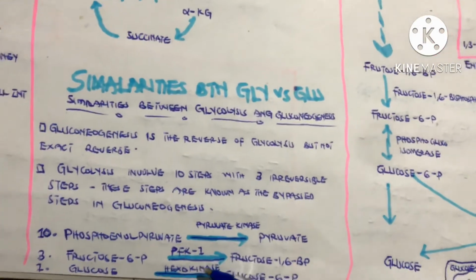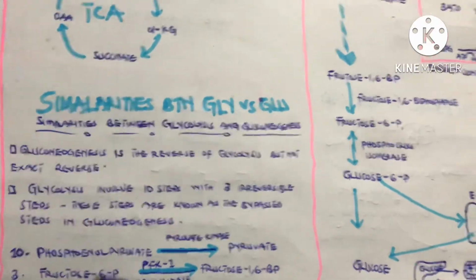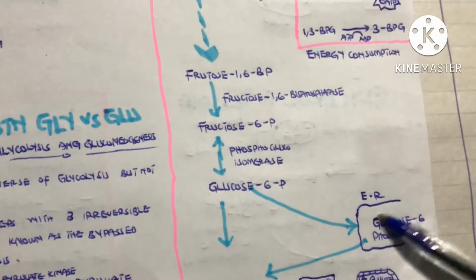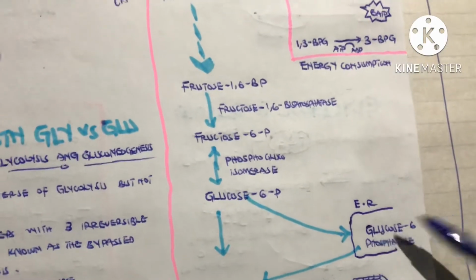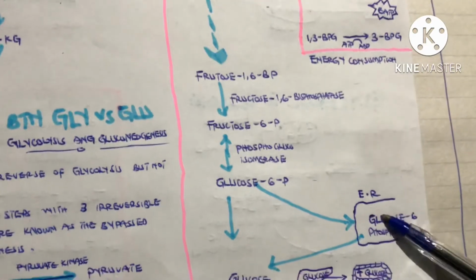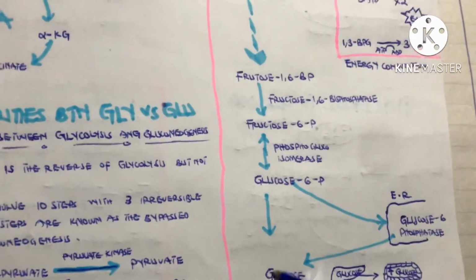So we cannot use hexokinase to convert glucose 6-phosphate back to glucose. So we need another enzyme, and this enzyme is found in the endoplasmic reticulum. This enzyme is called glucose 6-phosphatase. This enzyme is the one that is going to help convert the glucose 6-phosphate back to glucose.